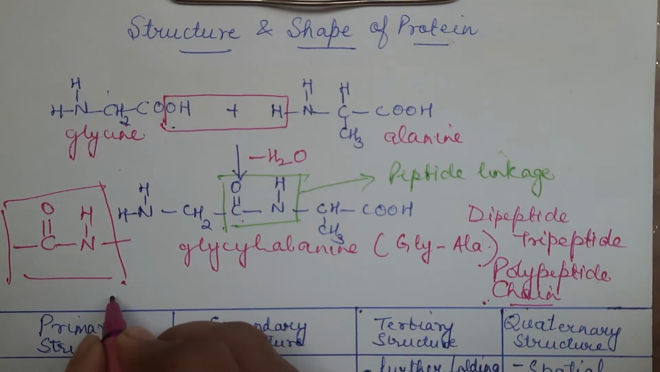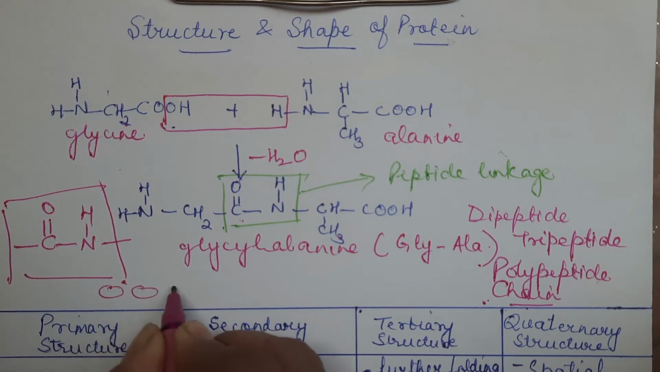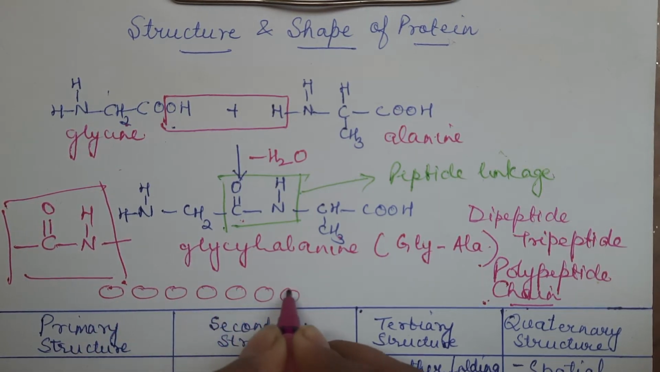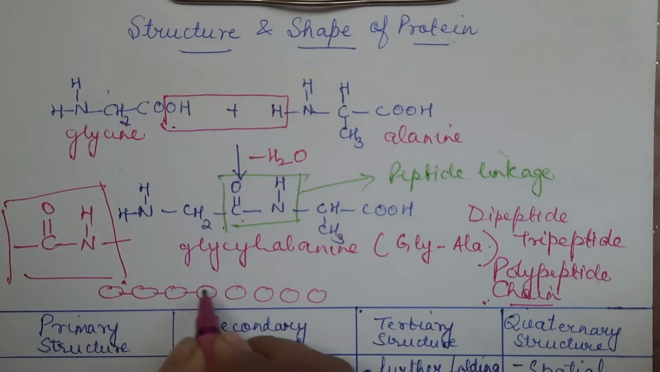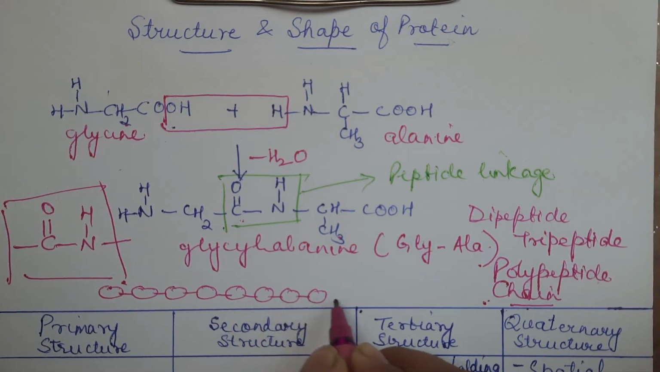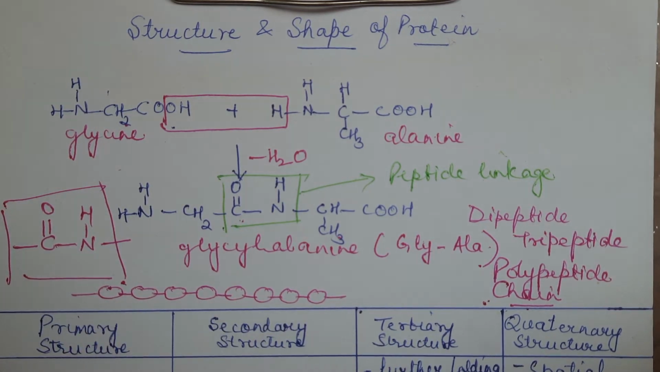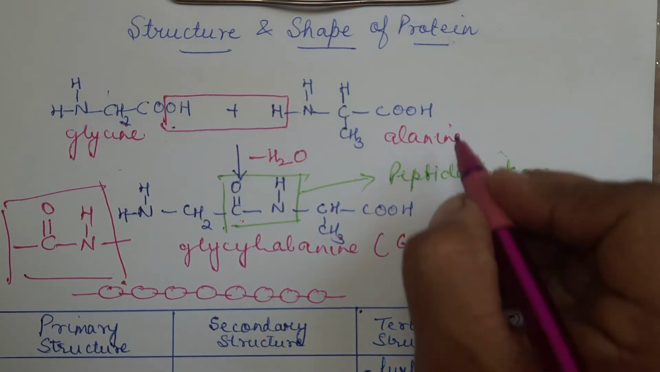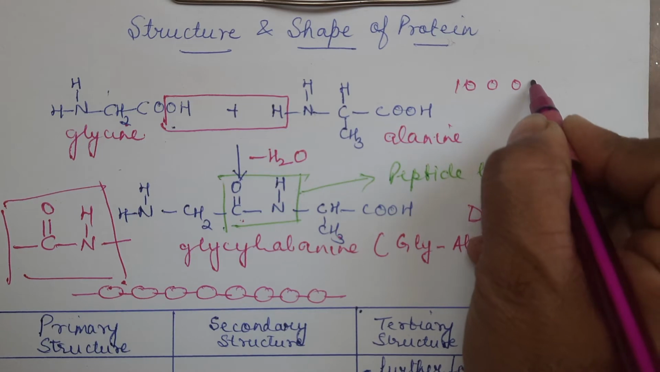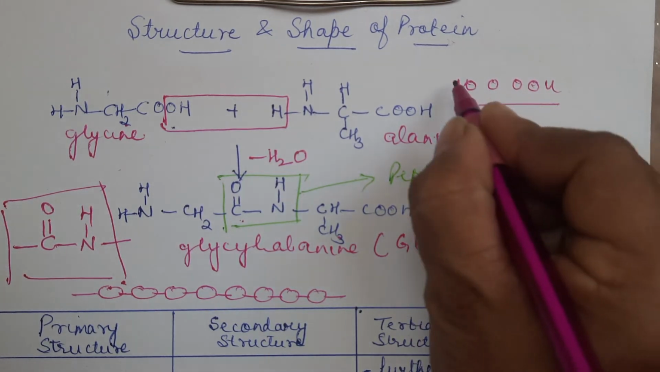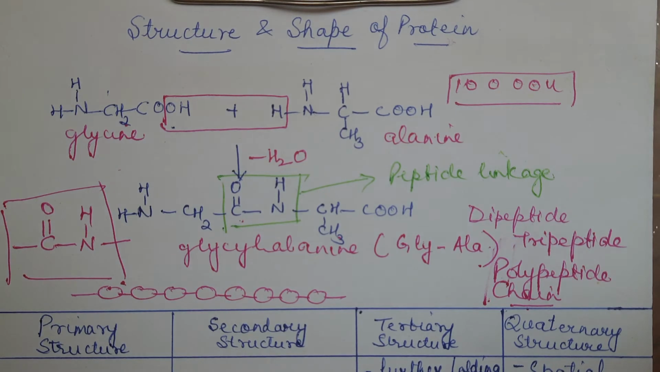Suppose I write, roughly like this: one amino acid, second amino acid, third, fourth, fifth, like that. Many amino acids are linking. They will link by peptide linkage, and it will result in the formation of a polypeptide chain. The number of amino acids in a protein is normally 100 plus, with a molecular mass of around 10,000 u, but that is not fixed, because there is no exactly clear distinction between a polypeptide and a protein.